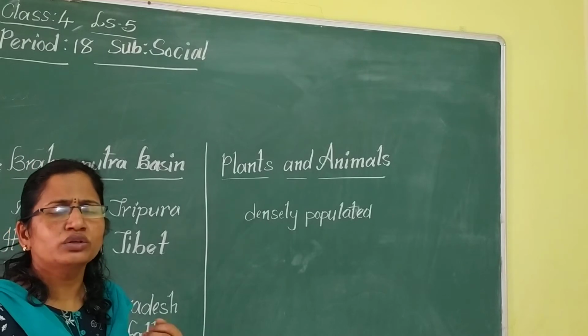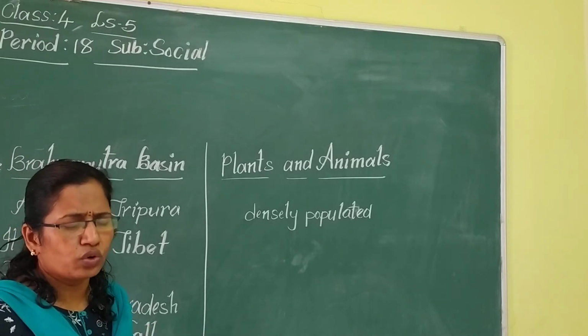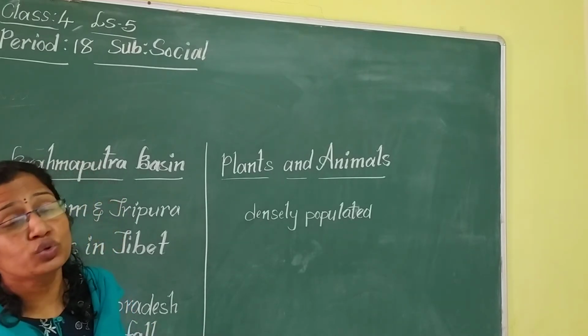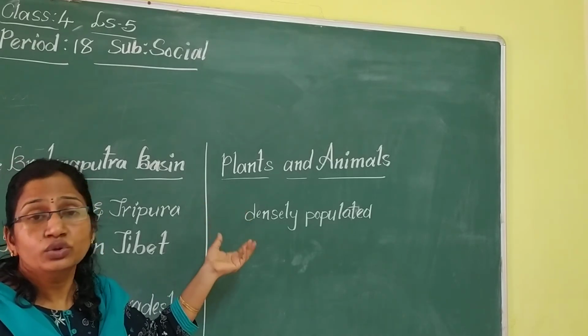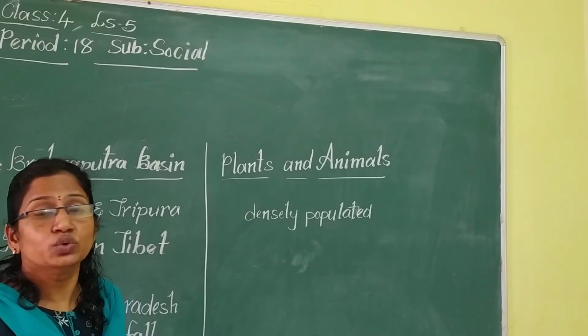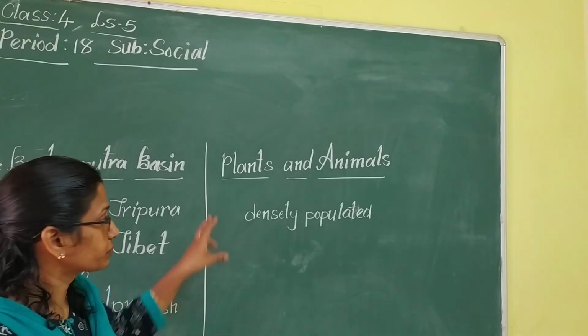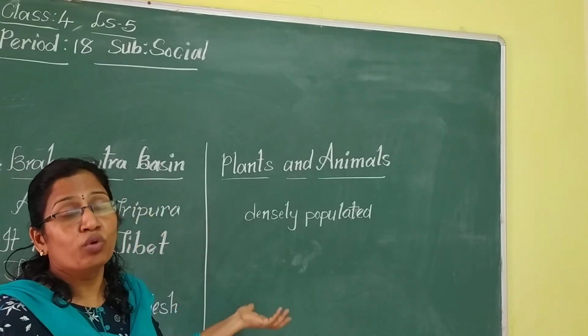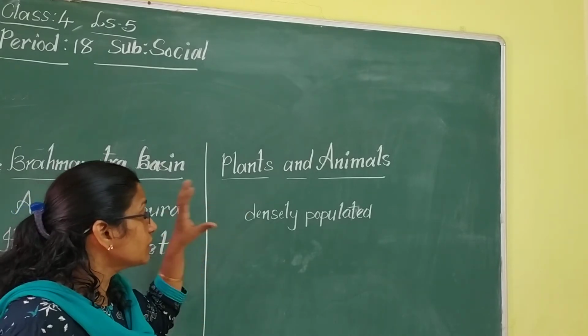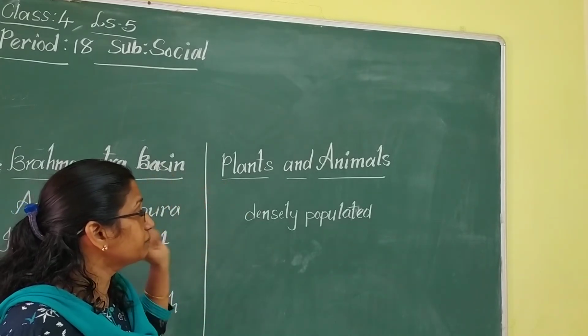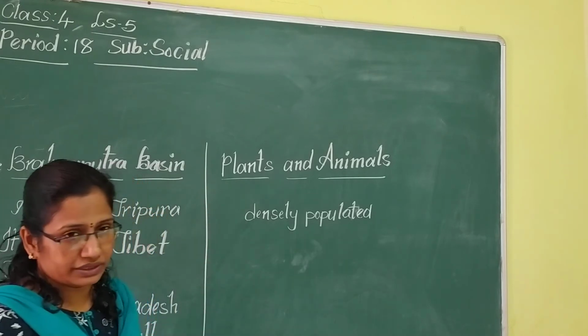Warm temperature means it's not cold, and at the same time it's not too hot. So warm temperature and humid conditions help to get more crops in the northern plains. Because of that reason, the northern plains are densely populated.